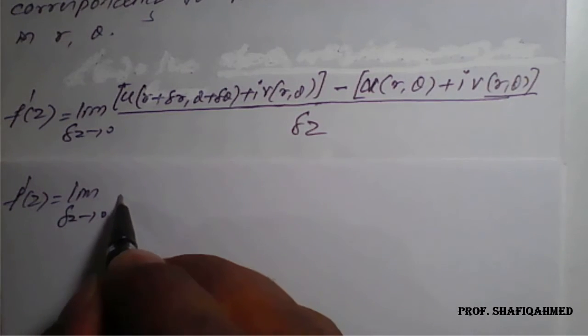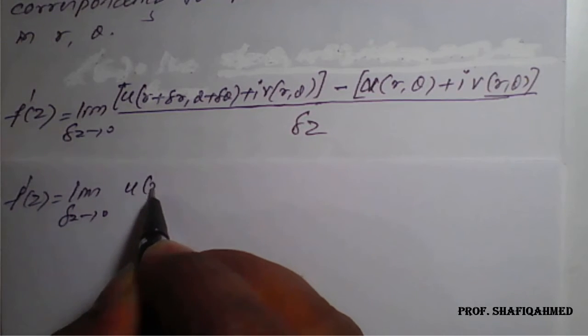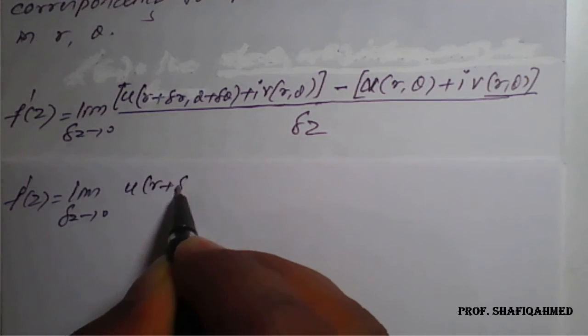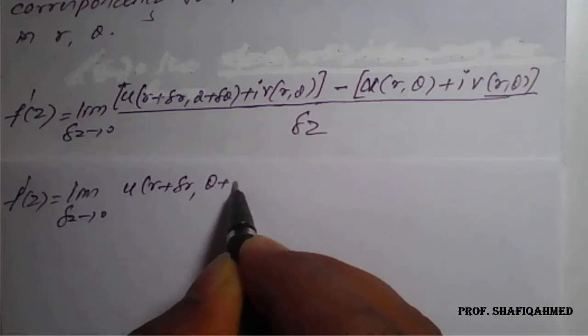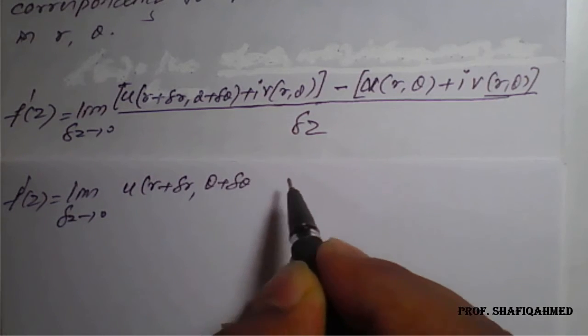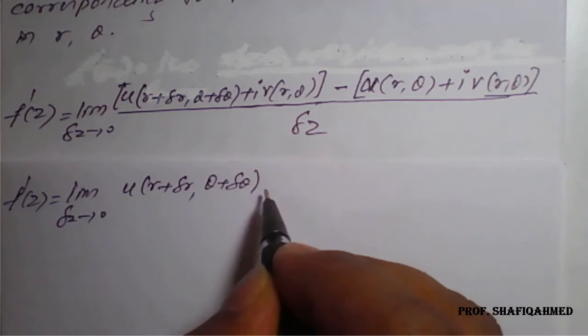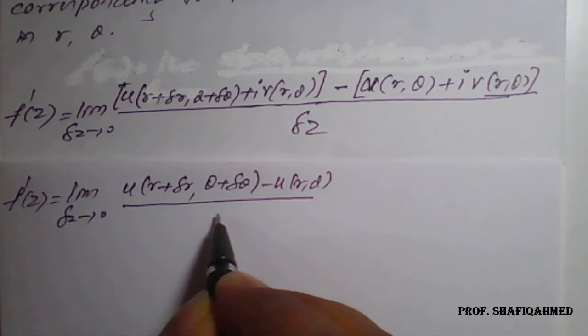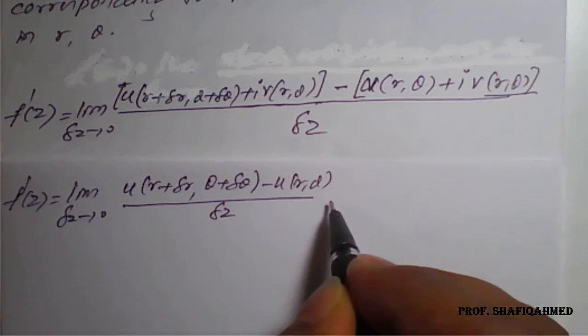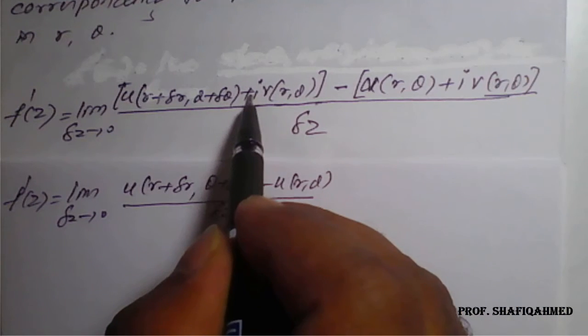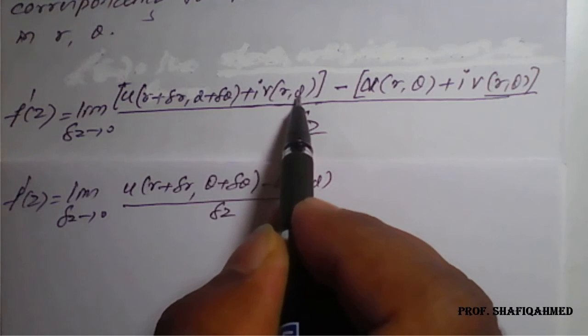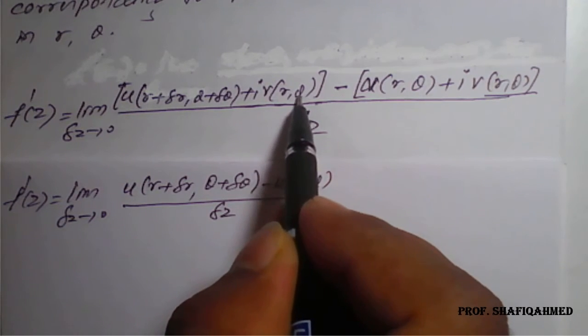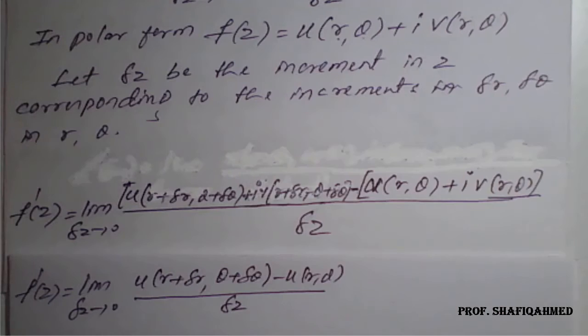The real part, if you arrange, is u of r plus delta r comma theta plus delta theta minus u of r comma theta divided by delta z, plus i times v.